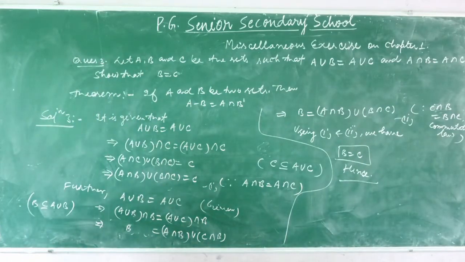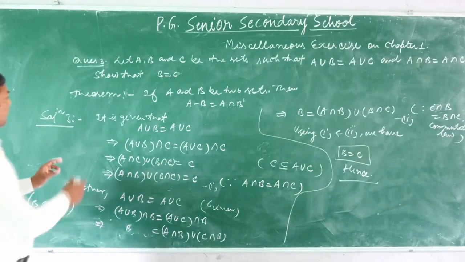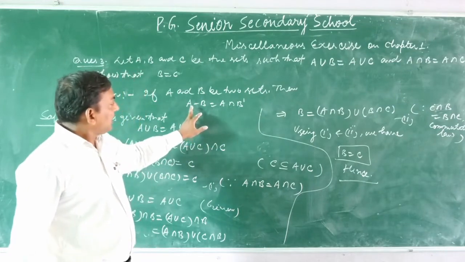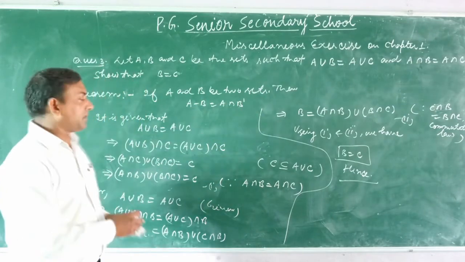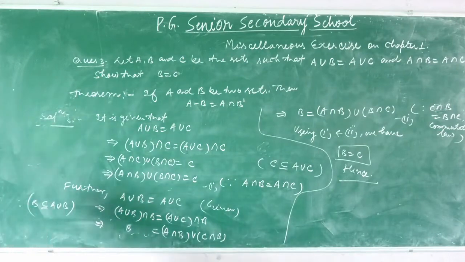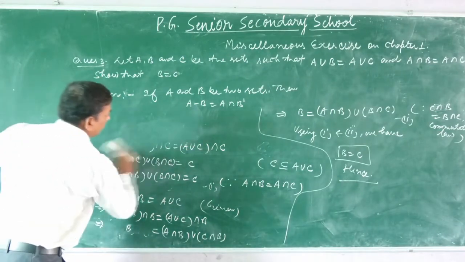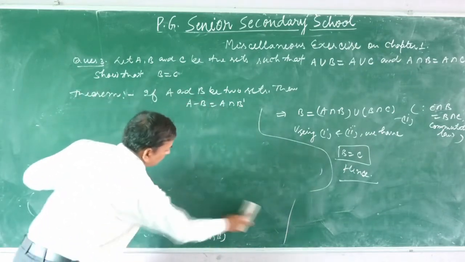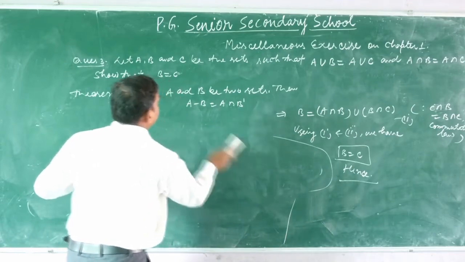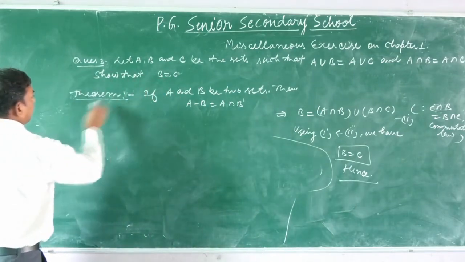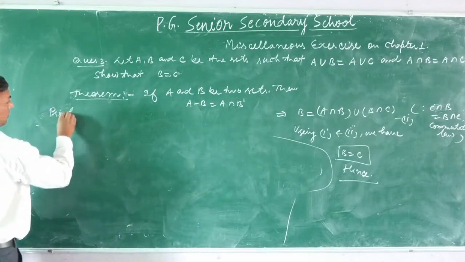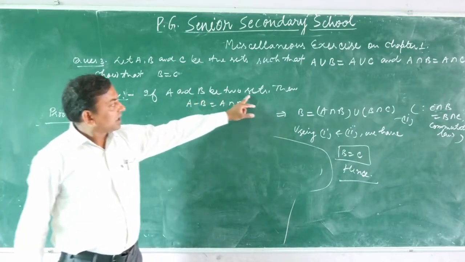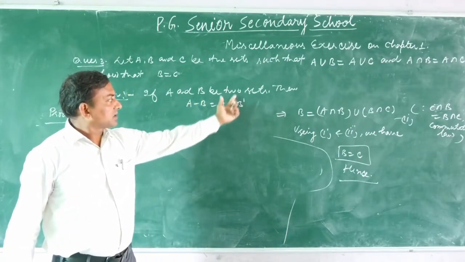Now, the most important result, the theorem. If A and B are two sets, then prove that A difference B is equal to A intersection complement of B. Now, proof of the theorem. Here, A and B are two sets, then show that A difference B is equal to A intersection complement of B.